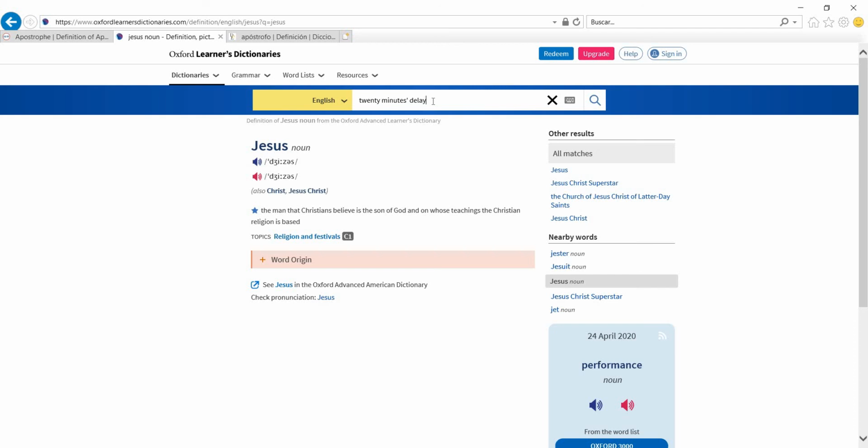And you notice that now the apostrophe is after the S because it follows that rule. We know that when the noun is in the plural, we only get the apostrophe, right? So we need to pay attention to whether this is a plural or a singular. And this is basically having to do with the word that appears before. If it's 20, it's plural, 20 minutes' delay. And that's why an hour's drive is singular, and you have the apostrophe before the S, right?